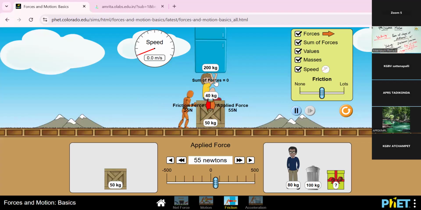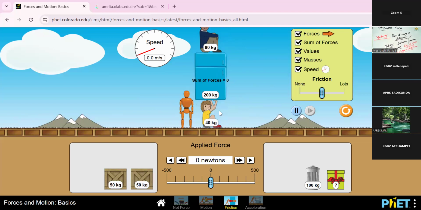When I reduce this force, or otherwise add here, so look now, how the pictures are both the same. Friction as well as applied force are the same. So there is no movement. There is no motion in this area. Okay. Friction is a concept related to motion, a very essential concept to motion.